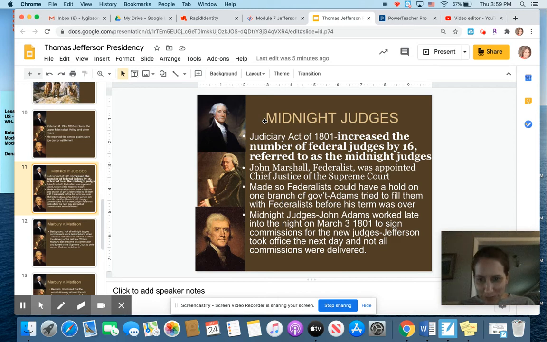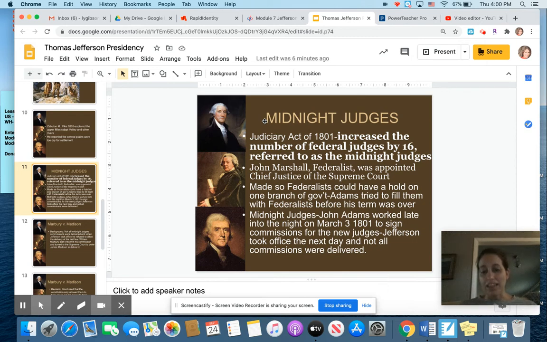All right, so the Judiciary Act of 1801 increased the number of federal judges by 16, okay? John Marshall, who is a Federalist, which means he's the Washington and Adams political party, not a Jefferson political party, was appointed Chief Justice of the Supreme Court. This was made so Federalists could have a hold on a branch of the government because Jefferson won the presidency. The Federalists were scared that their opposing party was going to have too much power in the government and kind of undo what the Federalists had done in the 1790s.